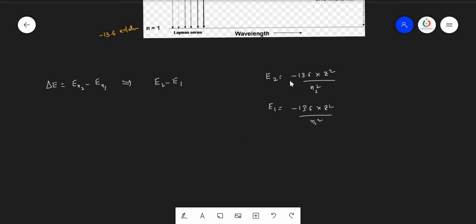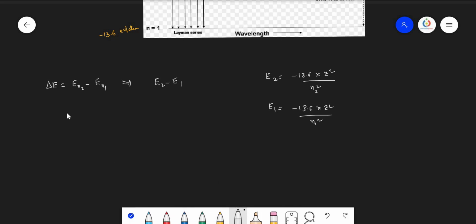Because I am giving the formula, that shall be helpful. Every time you don't need to write down the E2 value and E1 value. A single formula is enough here. So try to substitute the E2 value and E1 value here. So we get minus 13.6 into Z square by N2 square, minus of minus becomes a plus, so it is 13.6 into Z square by N1 square.